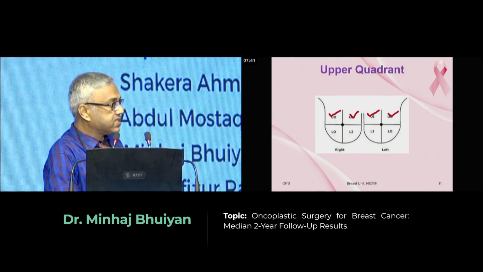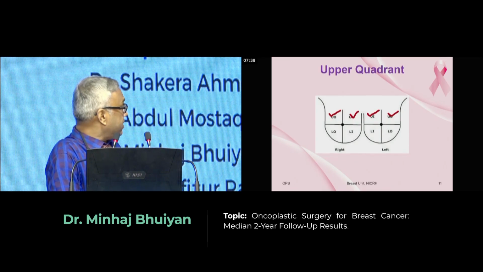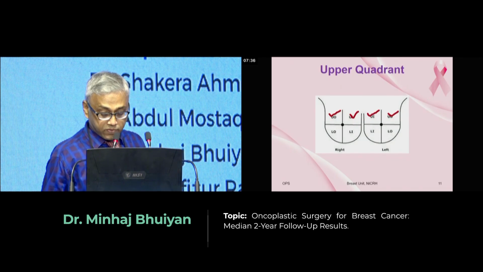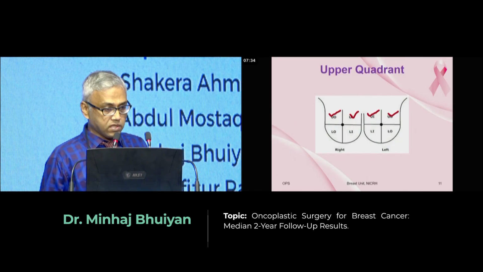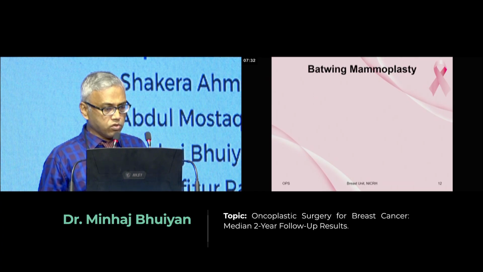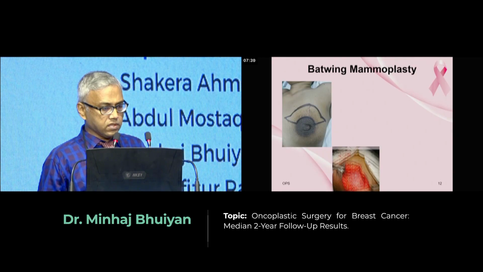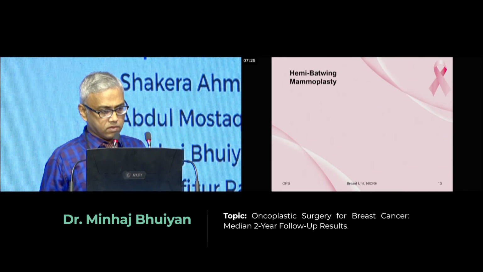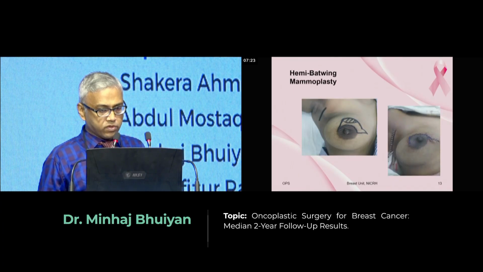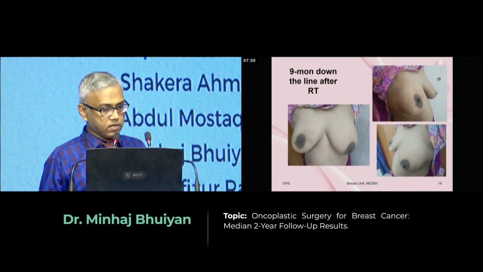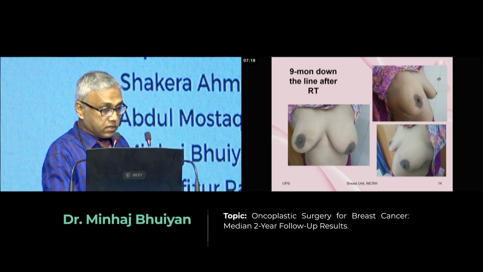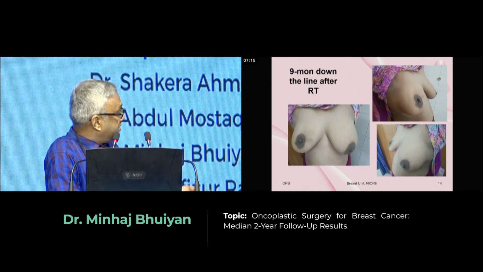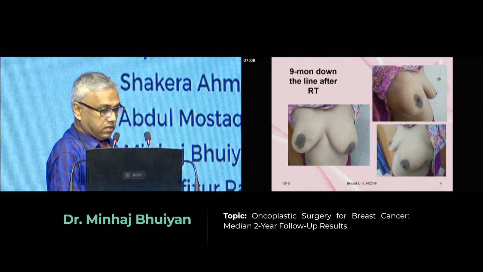Let us see some examples of oncoplastic surgery that we perform in cancer hospital and other hospitals. For upper quadrant, we usually go for Bhuiyan mastectomy. This is the example of Bhuiyan. We also go for hemi-Bhuiyan for upper quadrant tumor. And this is one of the examples 9 months after the surgery. You can see almost the same, aesthetically same results.